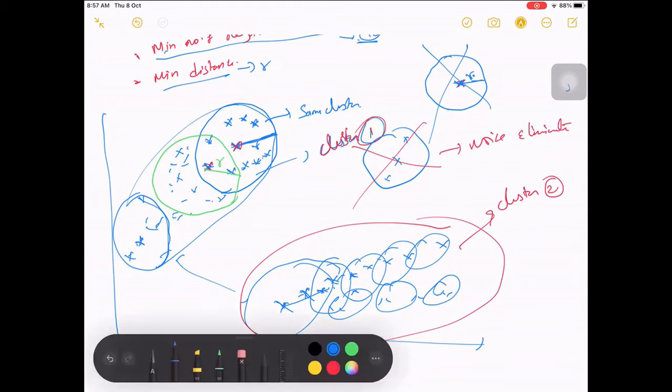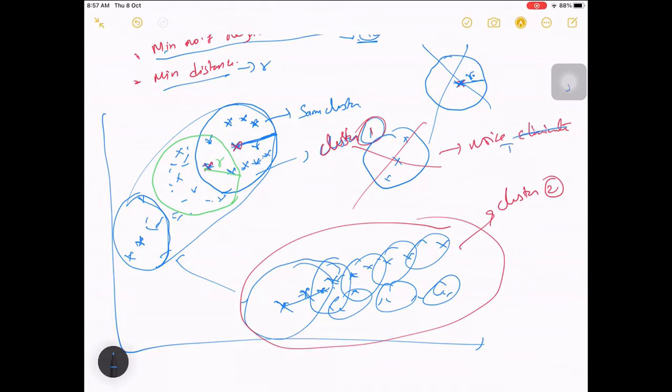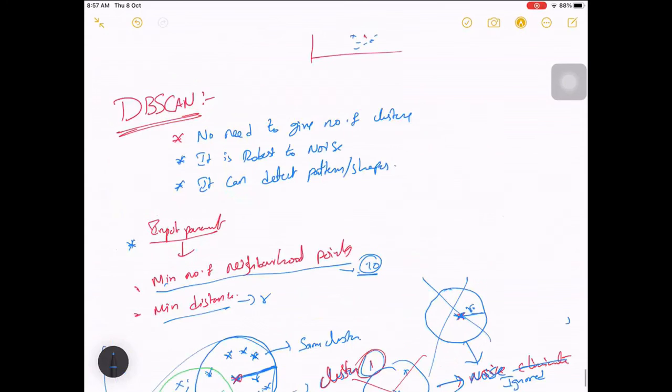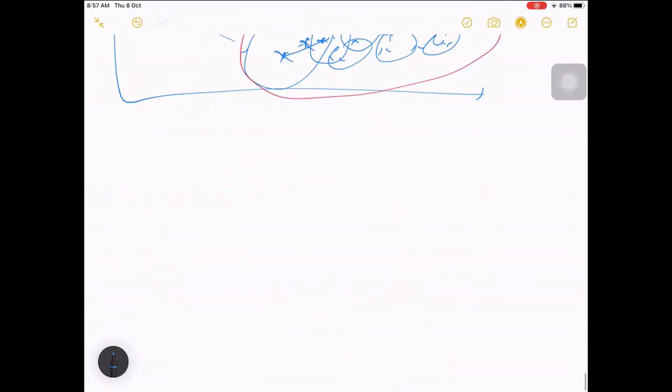Noise is ignored, this and this as well. Now this is clear. So how will it identify shapes? Let's see that. Let's take the same example which we showed earlier.